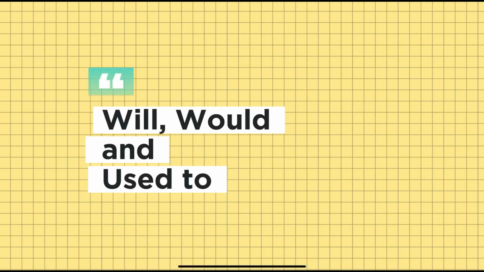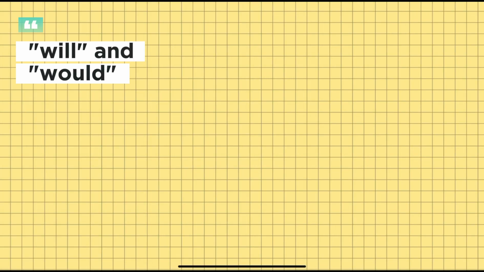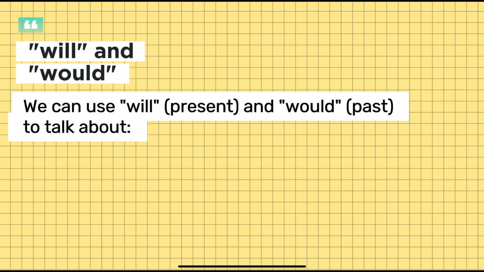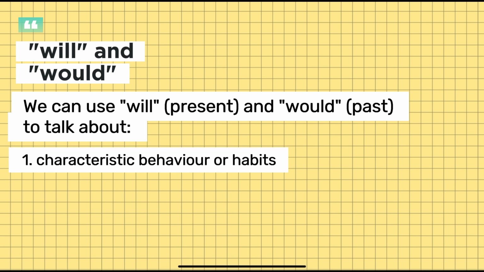Will, would, and used to. Let's talk about will and would. We can use will for the present and would for the past to talk about a number of different things. The first being characteristic behavior or habits.